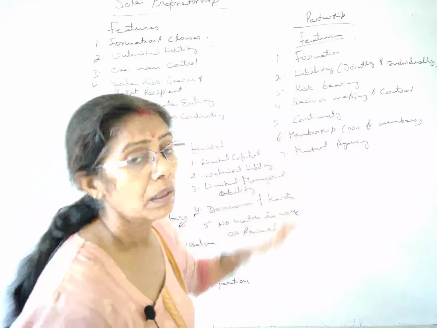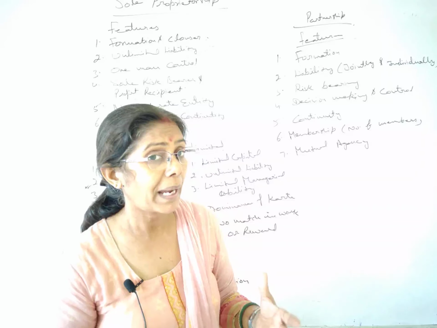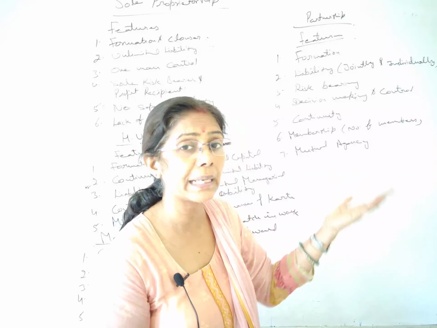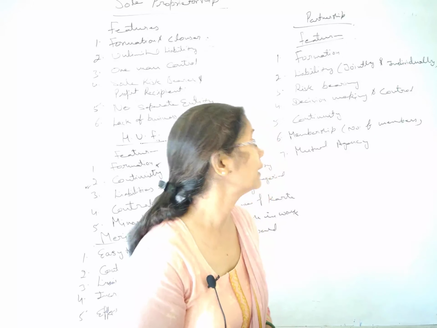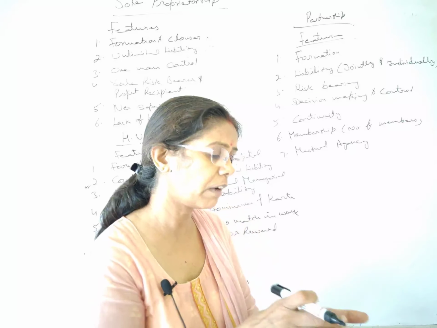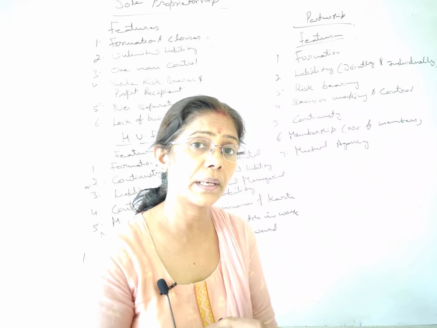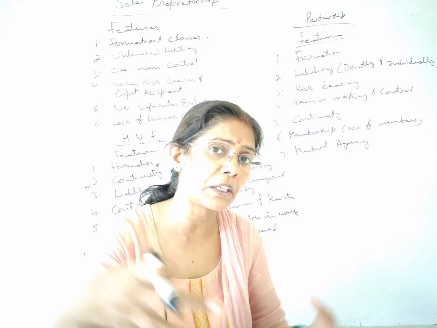Next is continuity. Here also we don't have continuity. Now your question can be, ma'am, there are so many people, if something wrong happens with one person, the remaining can handle. Okay, maximum we can have up to 50. But students, just understand it from a legal point of view. We have 5 partners, A, B, C, D, and Mr. D expires.